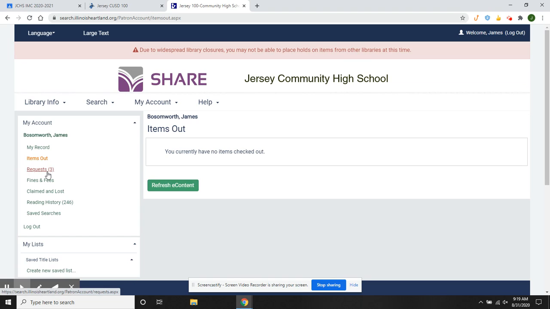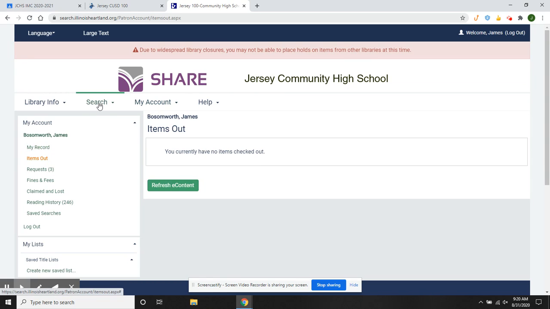You'll see I have some requests out that I ordered some books. If I had any fines or fees, this is where it would be. If there was a book I remember that I read that I really liked, it shows up on reading history, and they'll tell me every book that I've read going back to the start of my account. You can also go to your record and find some information there.